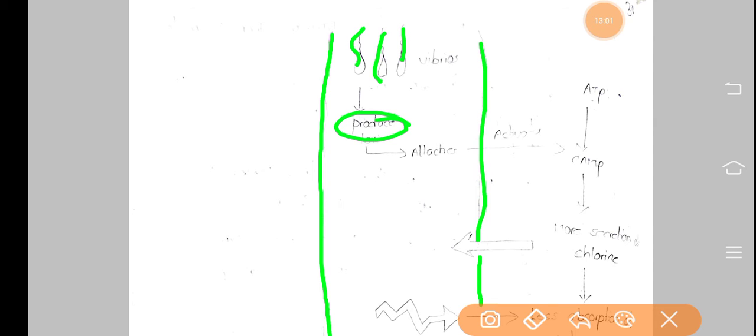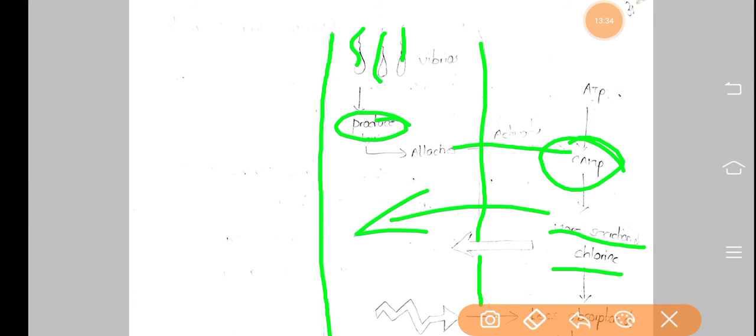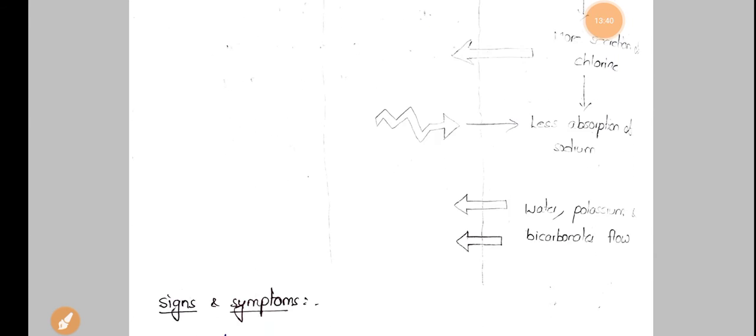What these toxins do is they attach to that area and activate the secondary metabolite cAMP. By activating this cyclic adenosine monophosphate, which is a secondary metabolite, it will increase the secretion of chlorine. More secretion of chlorine is observed, and this chlorine will enter in higher amounts into the membrane of the small intestine.